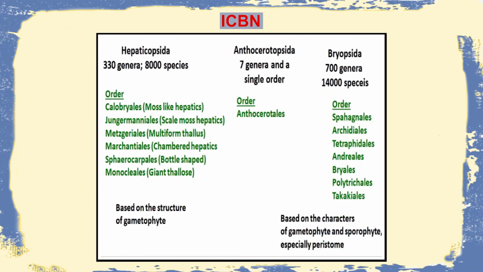Hepaticopsida has been subdivided into 330 genera and 8,000 species, followed by Anthocerotopsida, which has 7 genera and a single order, that is Anthocerotales. And Bryopsida has been subdivided into 700 genera and 14,000 species.